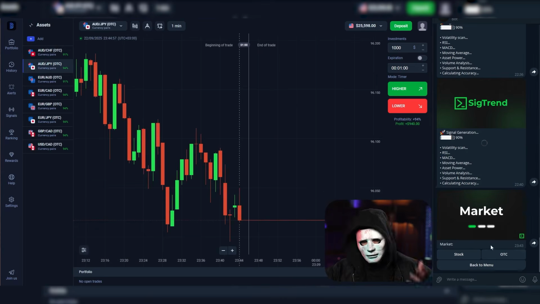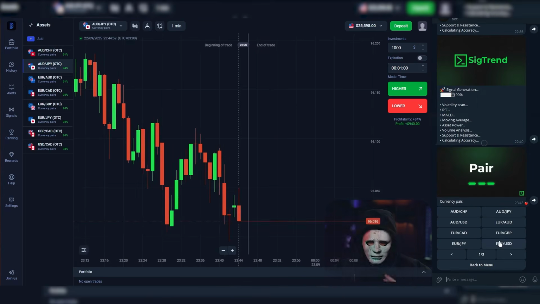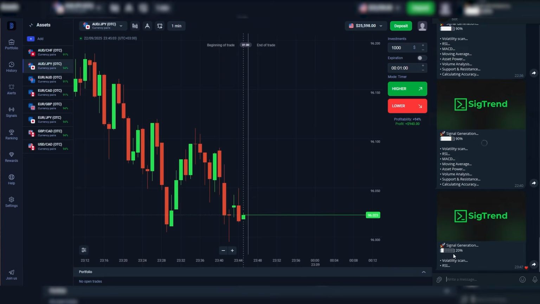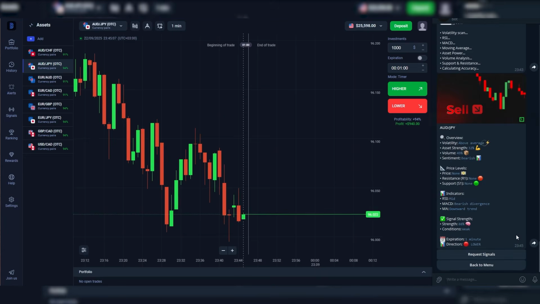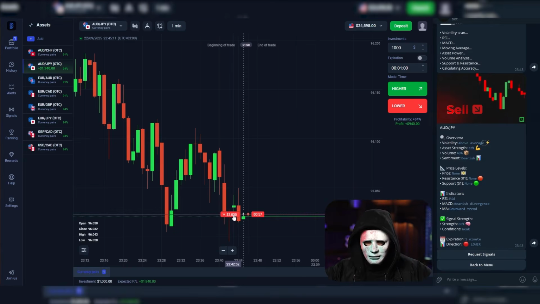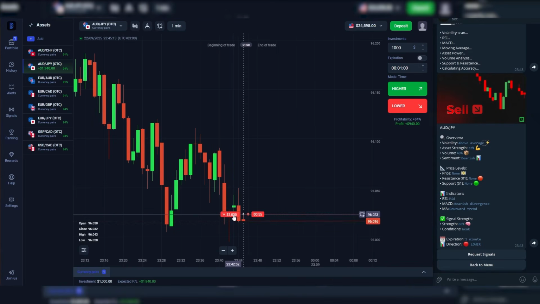For example, let's pick this currency pair. We also click on OTC, select this currency pair in the bot, and choose the time, 1 minute. I trade on the 1 minute time frame, so the bot calculates, analyzes, and gives us a signal for 1 minute. Again, we enter a $1,000 short position. Overall, we can see a downward trend here, with occasional upward movements. But artificial intelligence calculates and tells us exactly where to enter at the right moment. For example, right now we need to go short.